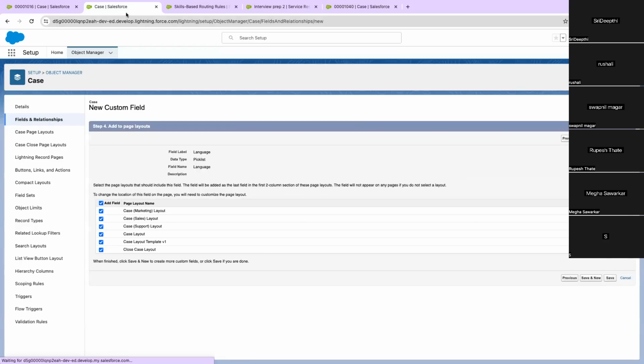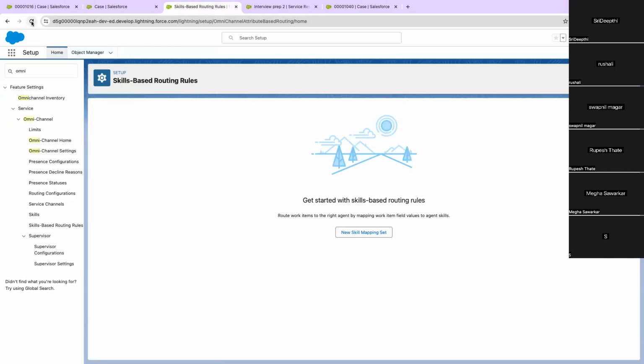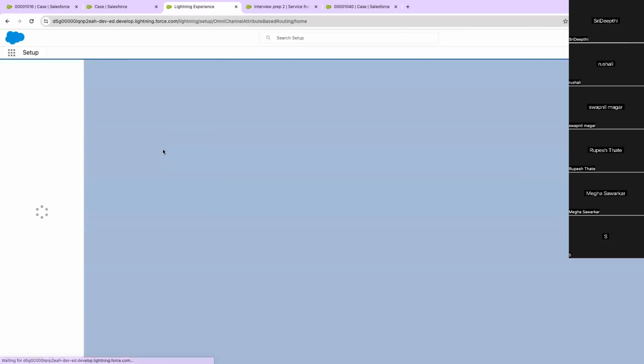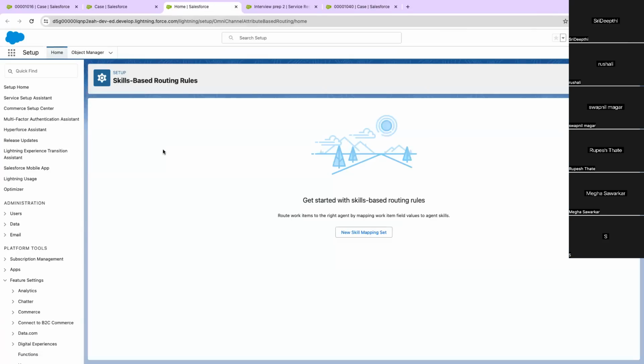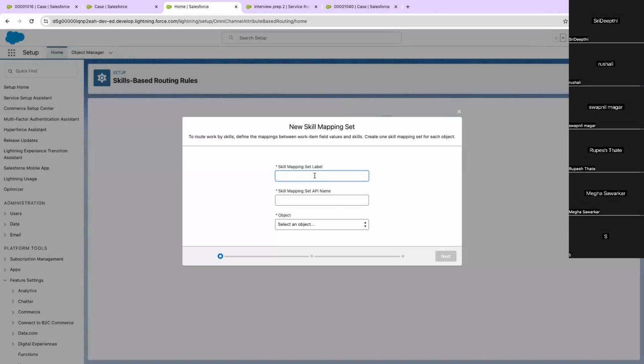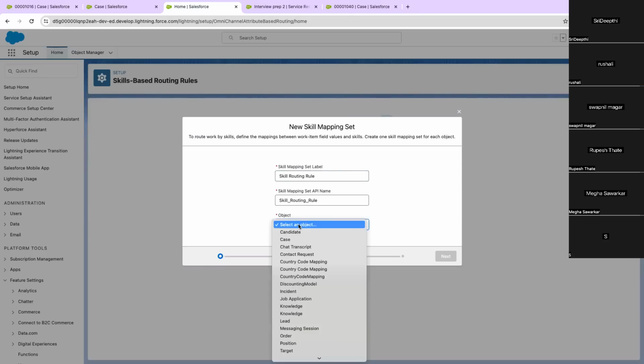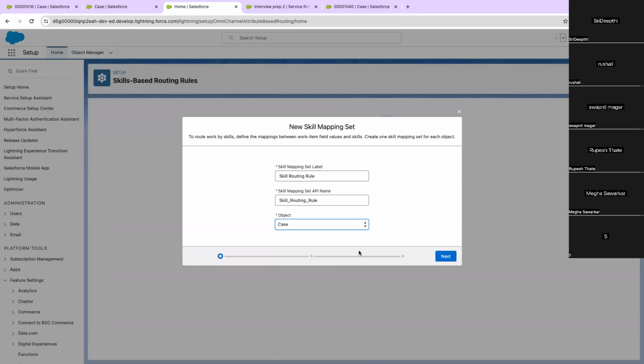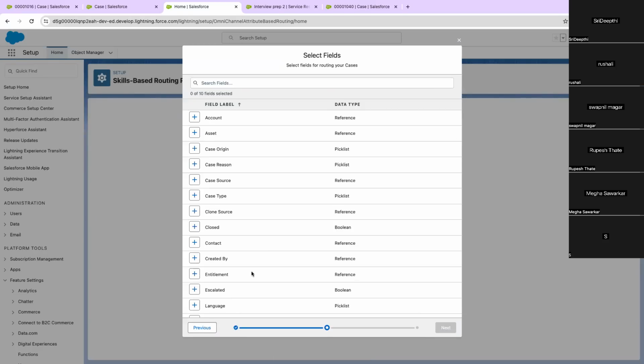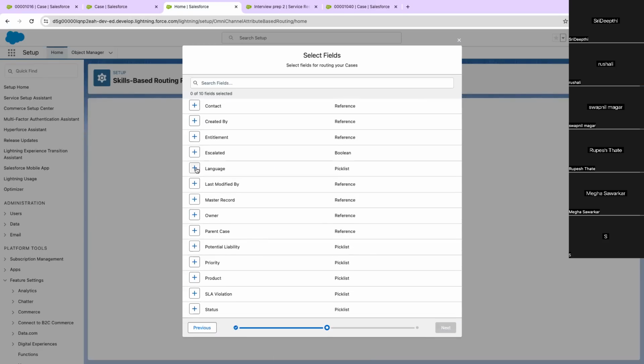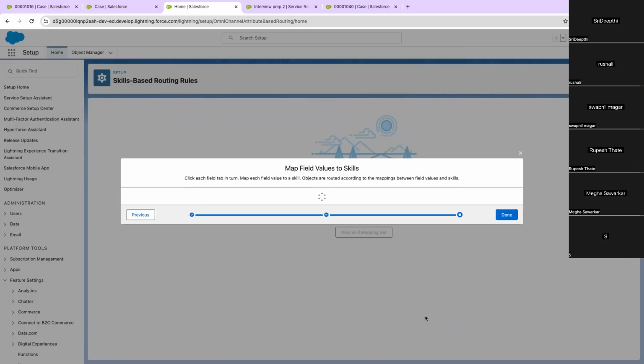Let's save this and refresh this. And we call it Skill Routing Rule. And now you can see that the language option is here, so you will select it.